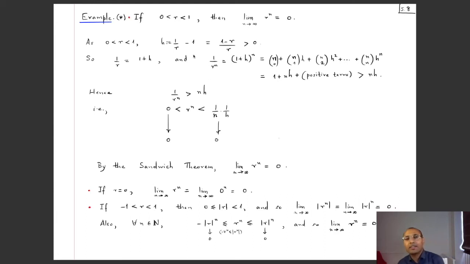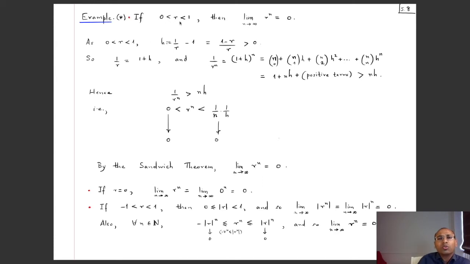Now, the first time you see this, it might seem out of the blue, but we will see a couple of these, and then we will see that this is not that strange. As we get more and more experienced with analysis, we just remember that that was some trick like this, and we'll be able to reproduce it without memorization. So by the sandwich theorem, to reiterate, the limit of this sequence is equal to 0.